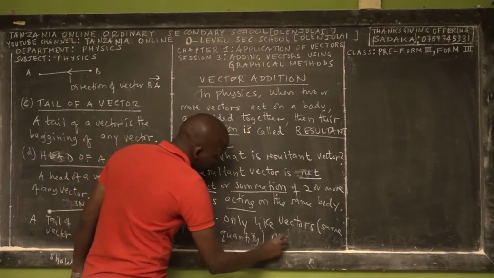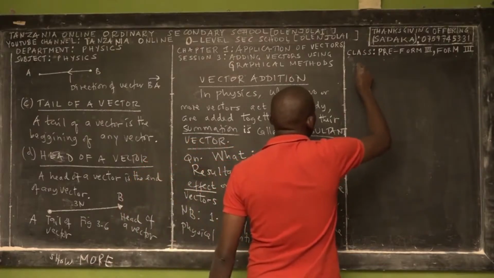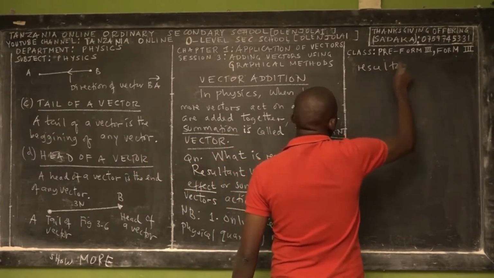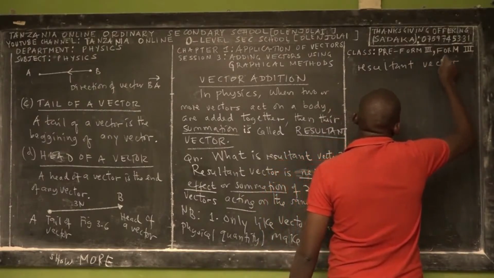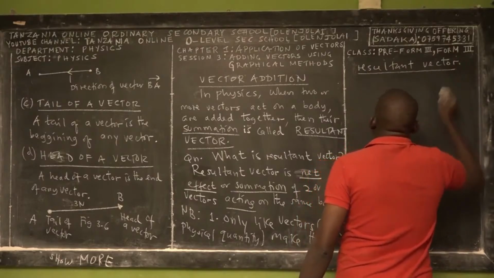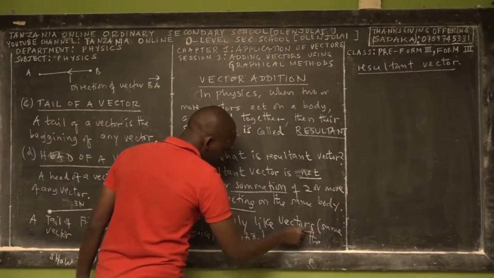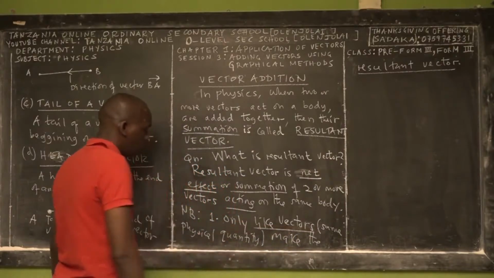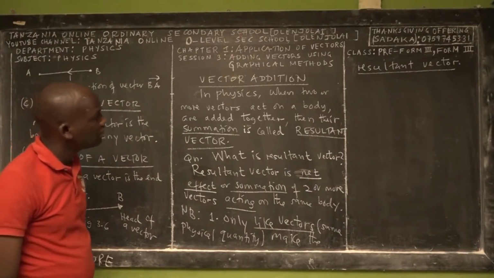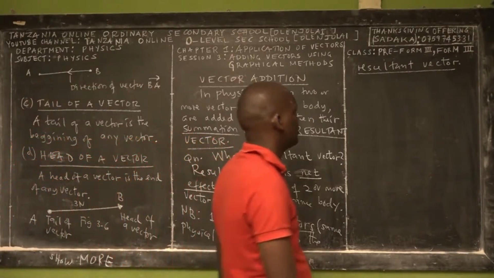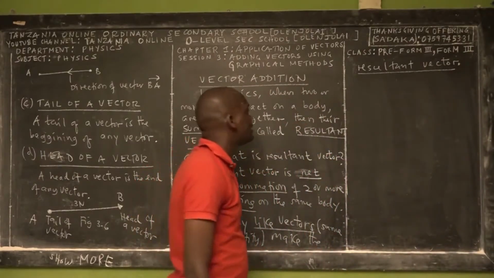Only like vectors, or vectors of the same physical quantity, make out the resultant vector. Only that. What does it mean?